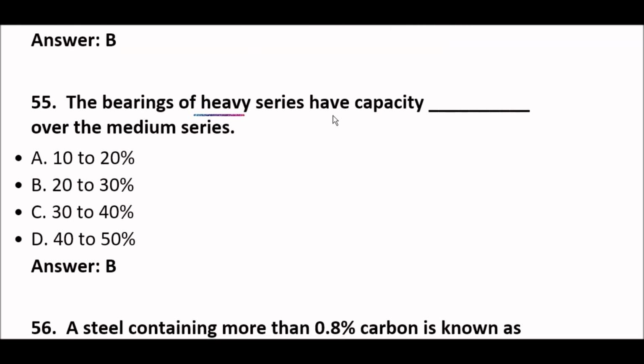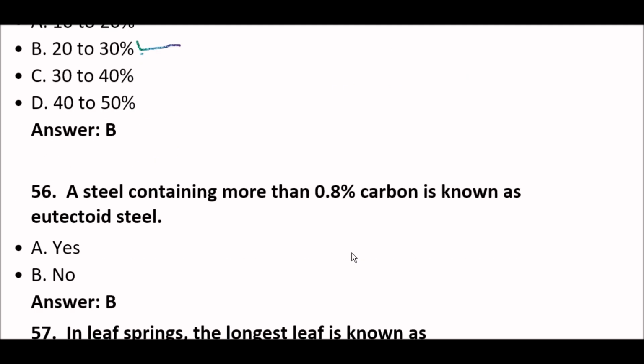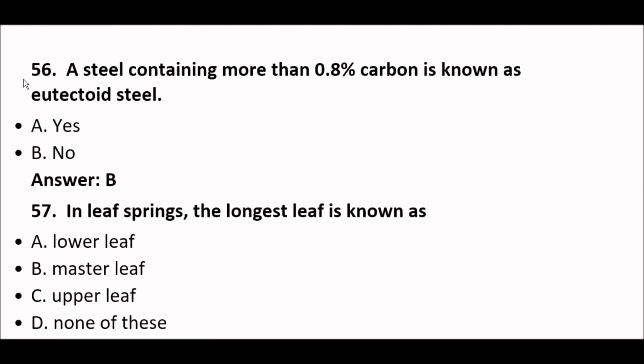The bearings of heavy series have a capacity of blank over the medium series. So the right answer is option B, 20 to 30%. The bearings of heavy series have a capacity 20 to 30% over the medium series. Next question. A steel containing more than 0.8% carbon is known as eutectoid steel.